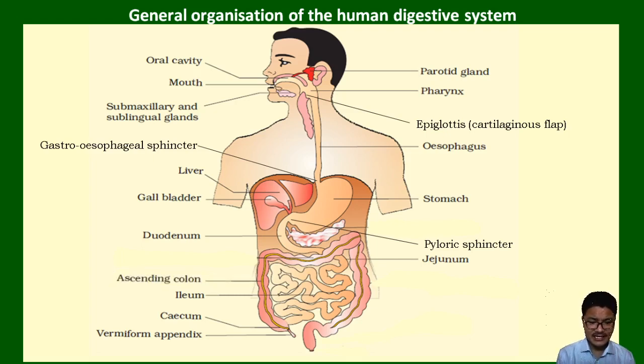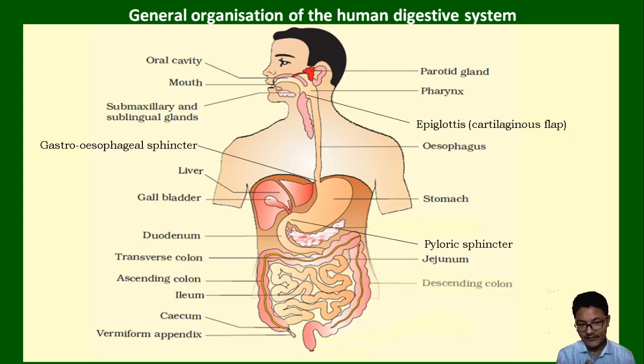Then starts the large intestine. The large intestine has the cecum and colon. The cecum is a pouch-like structure which connects the small intestine and large intestine. And after the cecum we can find the ascending colon. Ascending here refers to the large intestine that is arranged upward in our body. And we have the transverse colon, which is arranged in a transverse or horizontal manner.